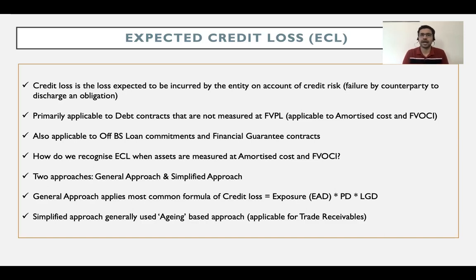Hi everyone, welcome back. In this session, we're going to discuss one of the most sought after topics that was introduced by IFRS 9, which is the expected credit loss approach.